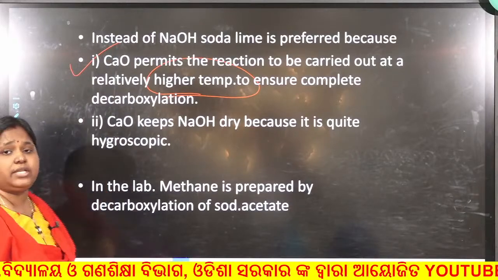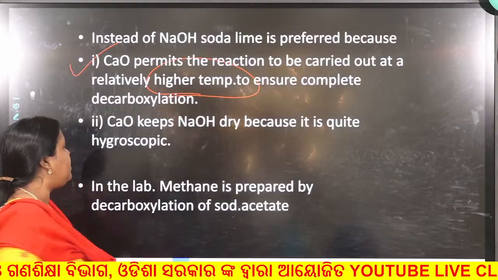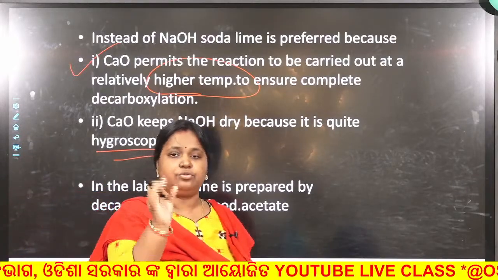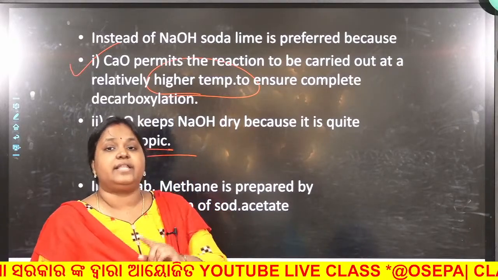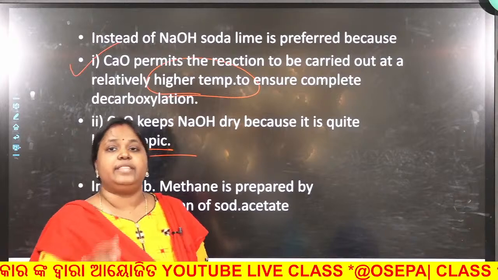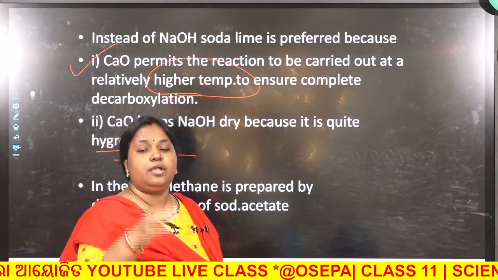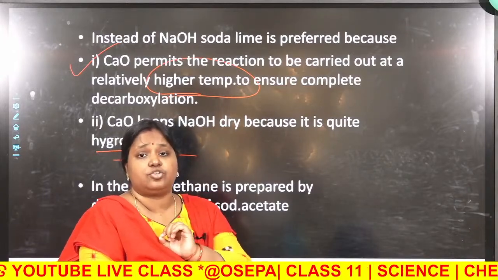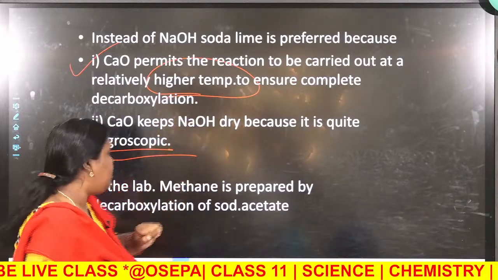And another function is that calcium oxide is a hygroscopic compound. What are hygroscopic compounds? Those small pouches you find in bags, especially in costly bags, are an example of a hygroscopic compound. They absorb moisture from the surroundings. Calcium oxide is a very good hygroscopic material, hence it absorbs the moisture which is present in the reaction.